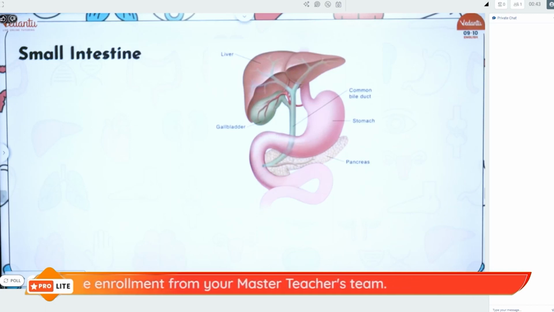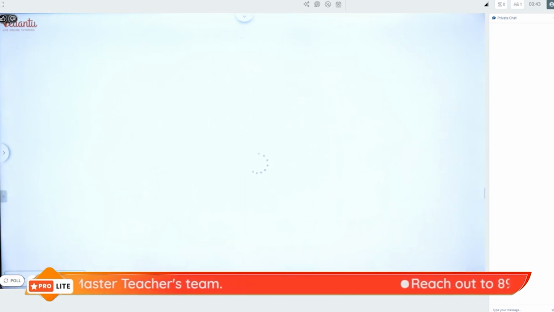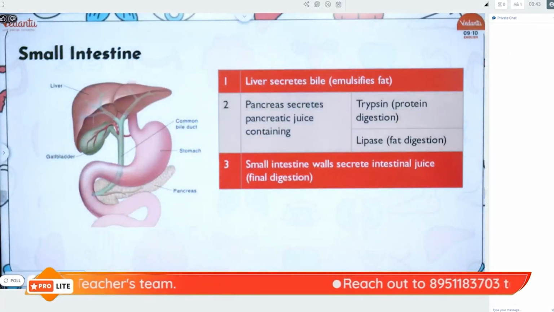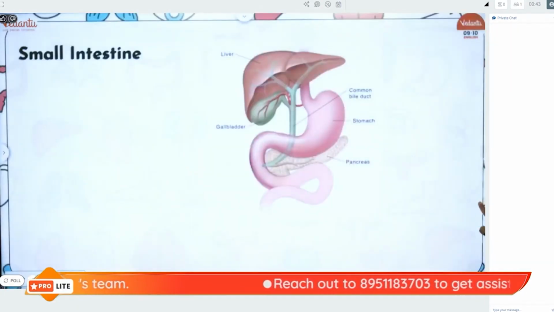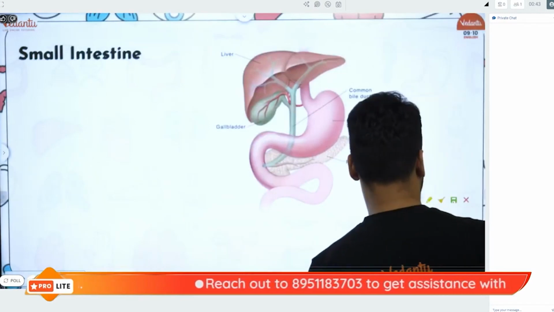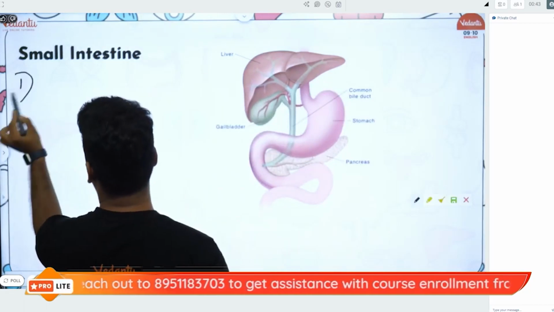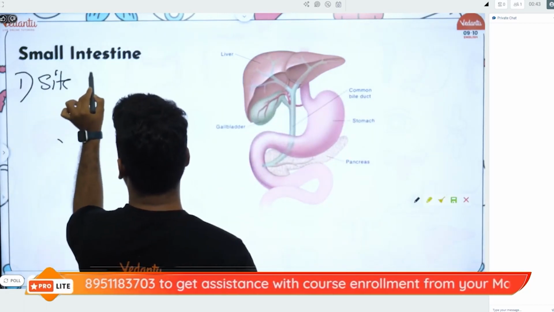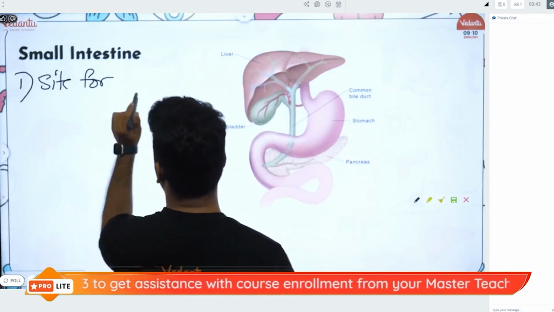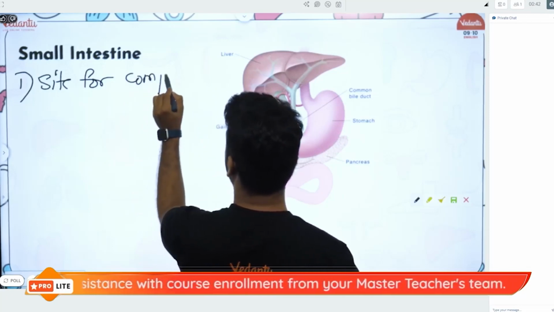Right? Now, the small intestine is a 6 meter long part of your alimentary canal. Okay, I'll just put some points of the small intestine. Number one, it is the site for complete digestion.